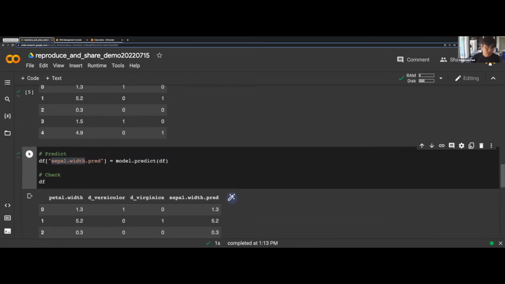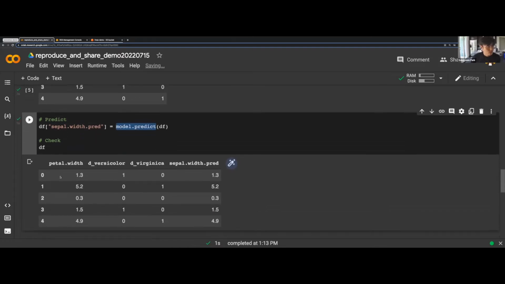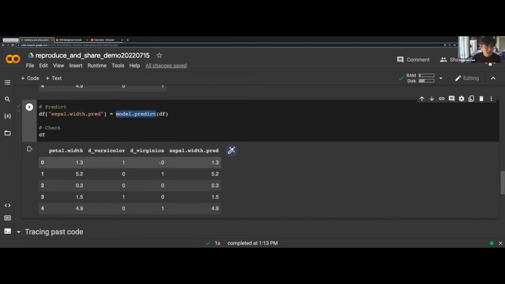I'm using model.predict, which is not surprising. We can see that the table now includes another column, which is a prediction column. So basically, we used these columns to make a prediction here. And it looks good, except that when you look closer and eyeball the numbers, we realize that something weird is going on.